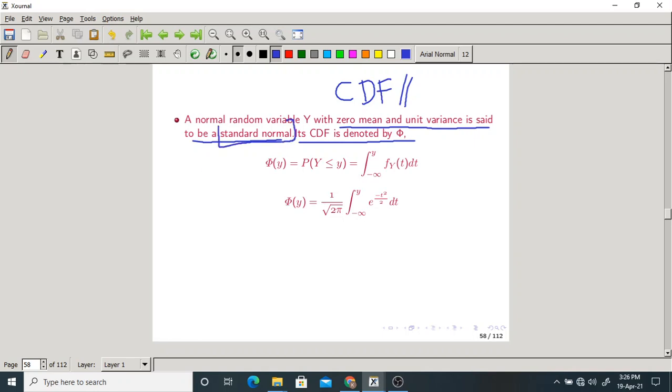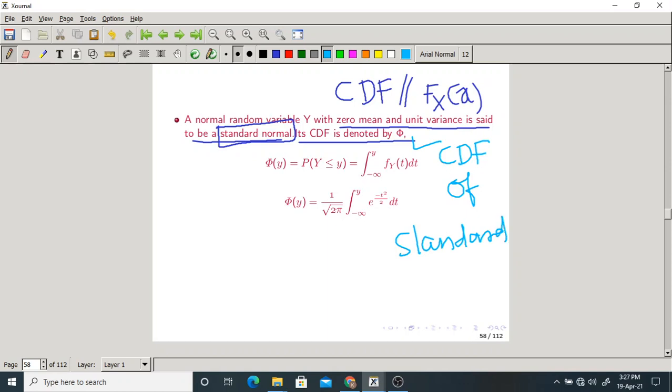This is very important. Its notation is phi. Generally, the notation of the CDF is F x of x, as I have told you. But we have a special case where we use this phi to write the CDF of the standard normal random variable.